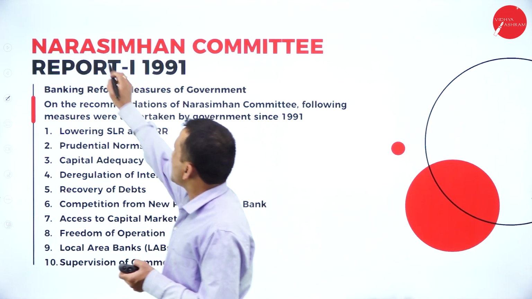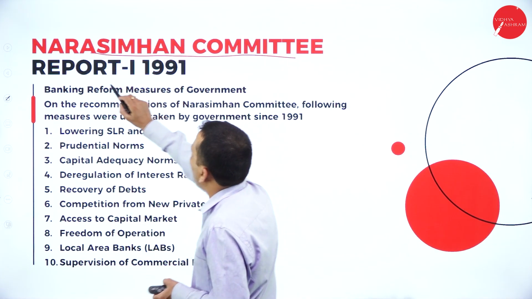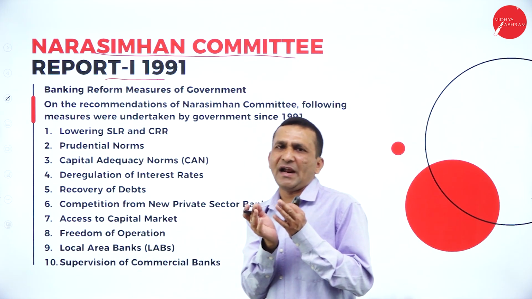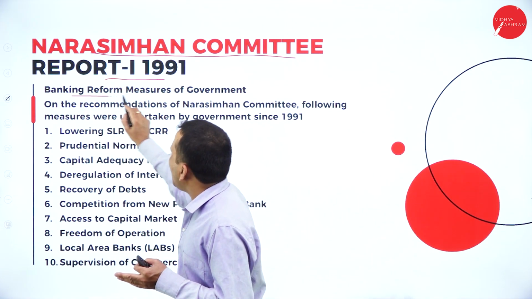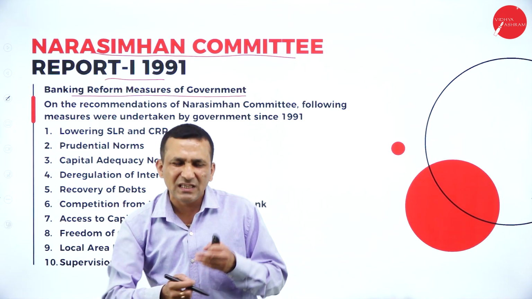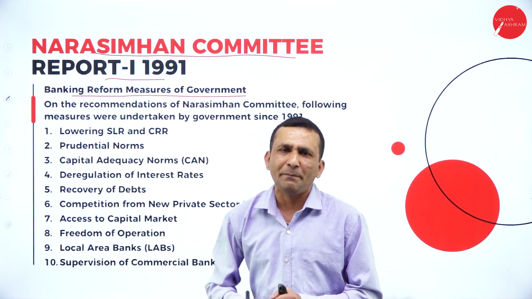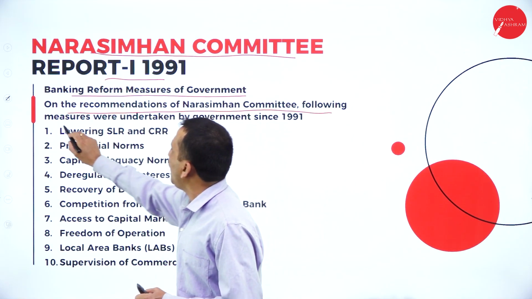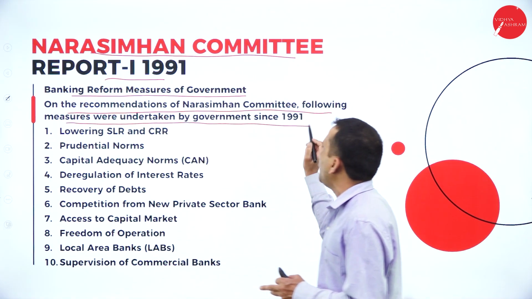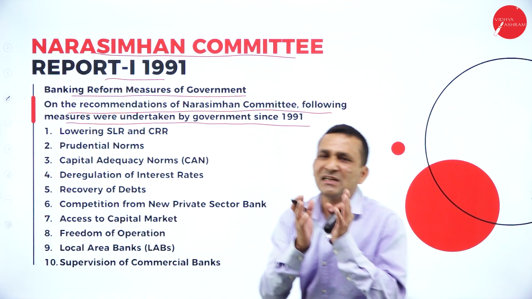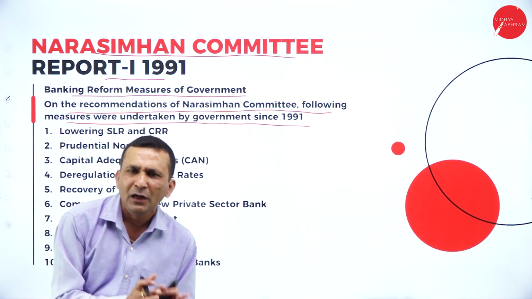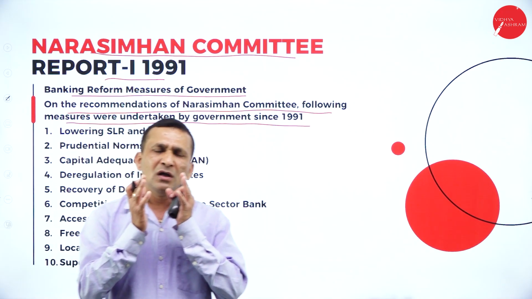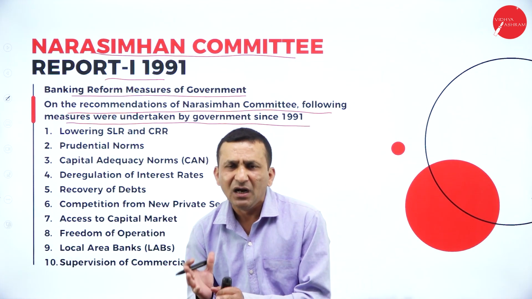Okay, and the next one, Narasimha committee report 1, the major points we identify here. The banking reform measures of government, there are different acts related to the banking sector. On the recommendation of the Narasimha committee, the following measures were undertaken by the government since 1991. The Narasimha committee, with the help of a number of members, was led by Narasimha.